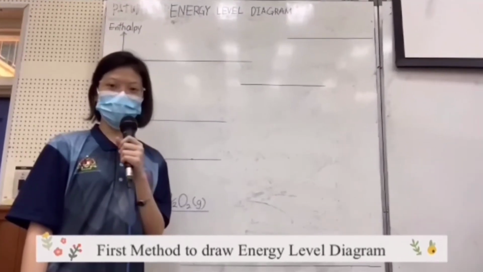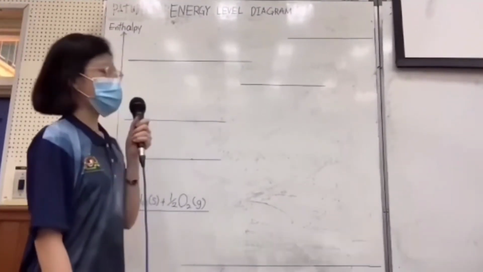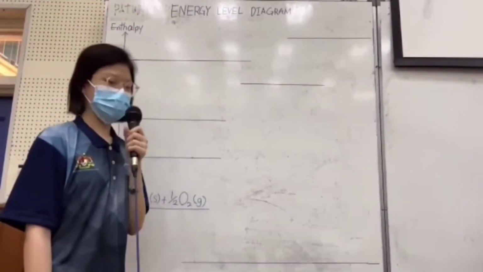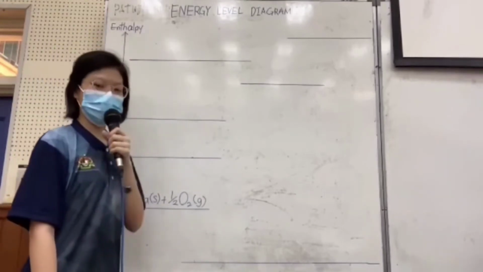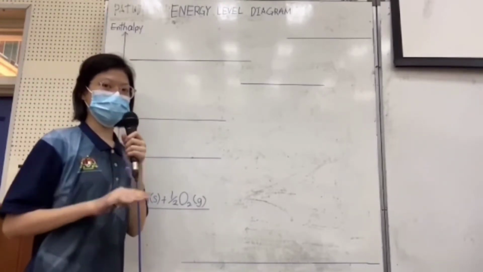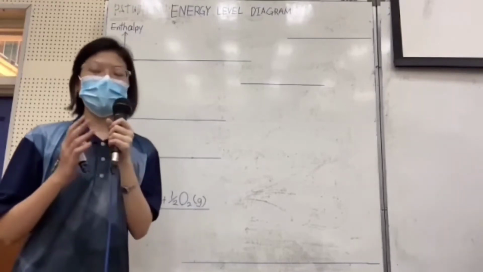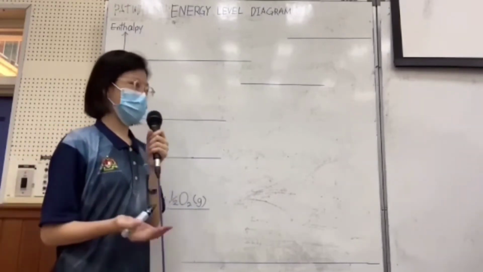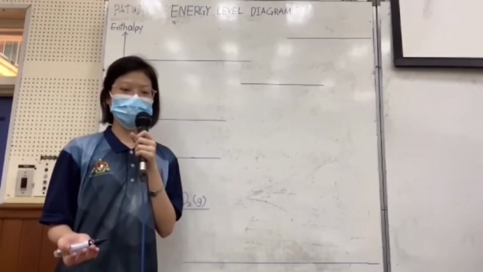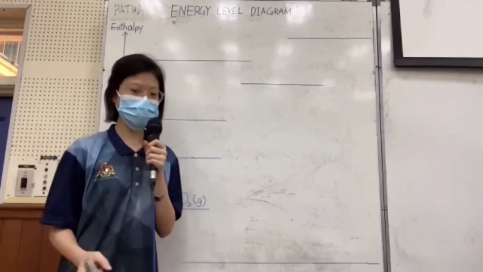Now I will talk about how to draw the energy level diagram in Born-Haber cycle. The energy level diagram will show the increase or decrease in enthalpy, and I will draw it according to the flow from the enthalpy of formation of Na2O until the lattice energy of Na2O.